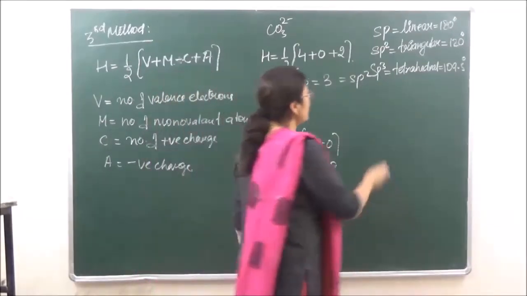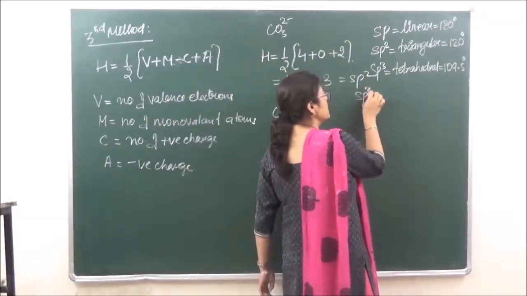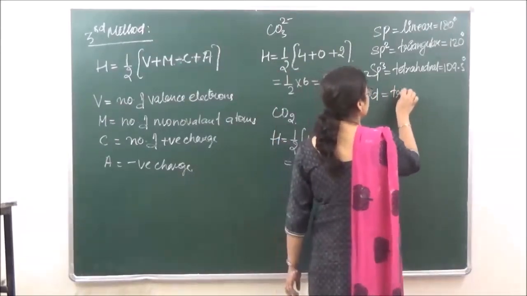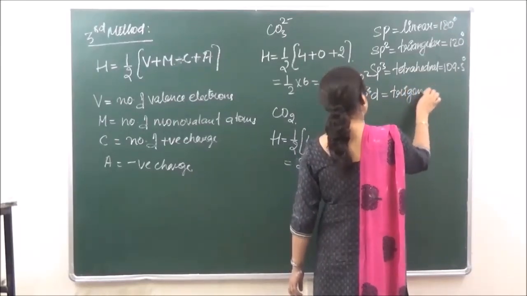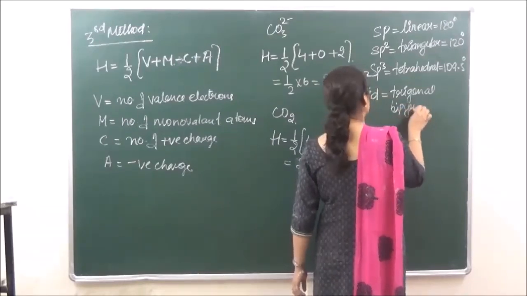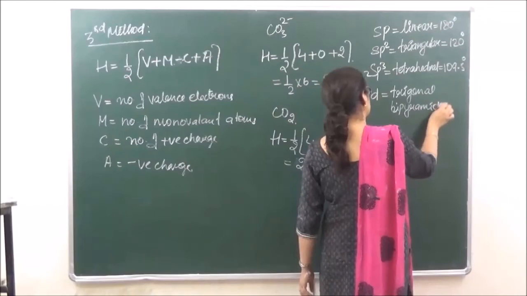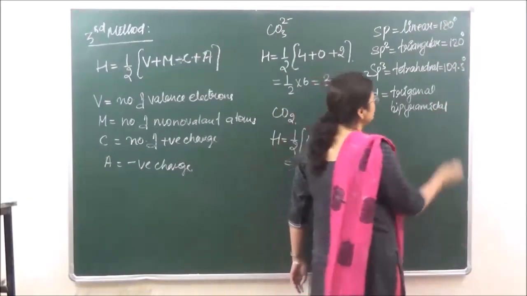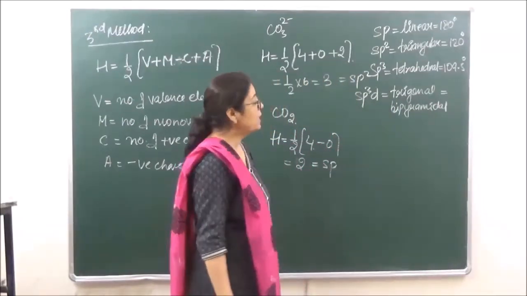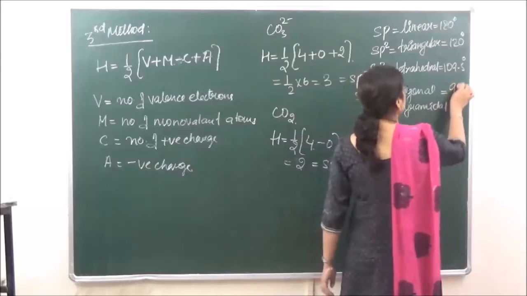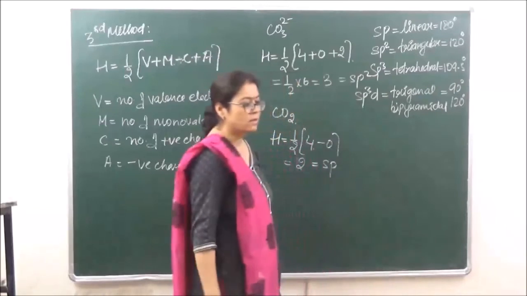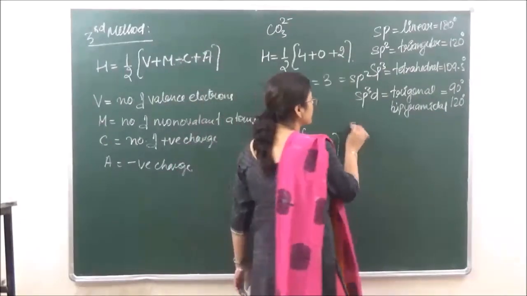Okay? If the hybridization is sp3d, then the shape is going to be trigonal bipyramidal. And for the bond angle, there are two bond angles. We will discuss all this again when we go to VSEPR theory, right? So there are going to be two bond angles over here. One is 90 degrees and the other one is 120 degrees. Okay? Next we have